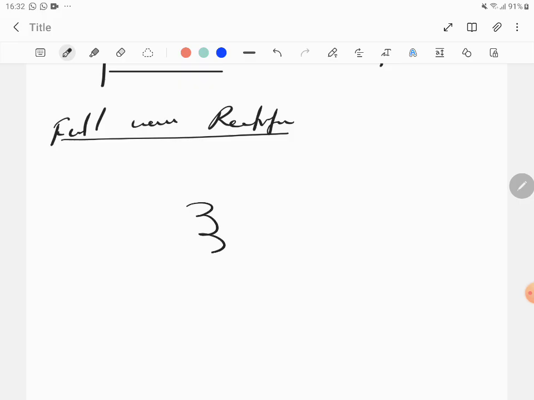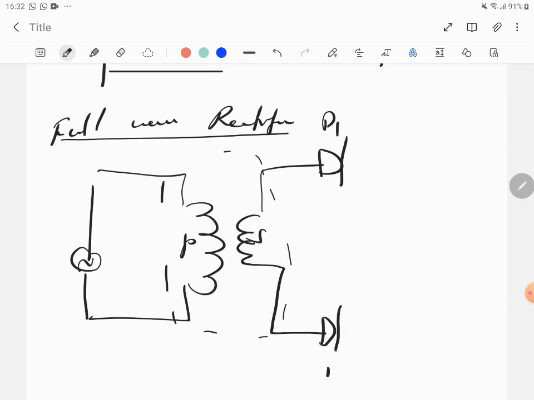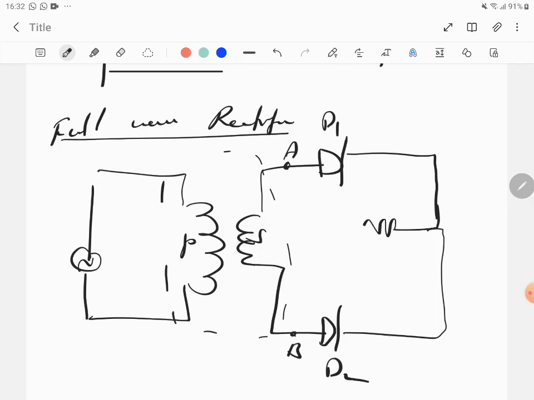It consists of, again, a step down transformer, with a primary and secondary. The primary, as usual, is connected to an AC source. The secondary is connected to a diode D1 and another diode D2. Mark these as A and B. From here you should have a common load resistor, because both the diodes supply the load, and then connect it to a center tap. Make sure the center tap T is at the center. Mark the load resistor ends as X and Y. That's the diagram.